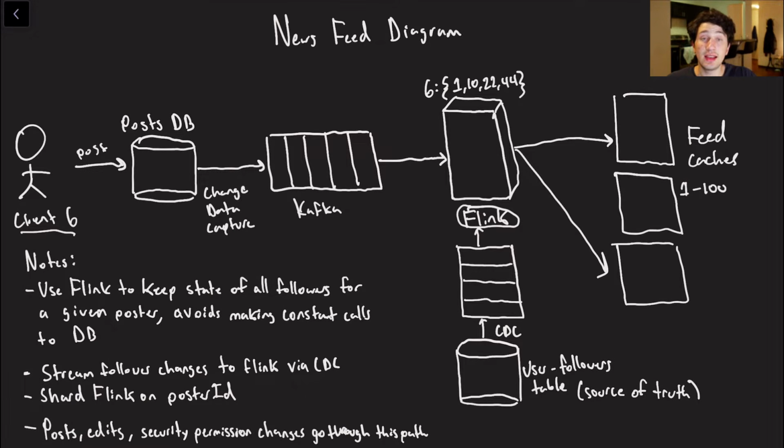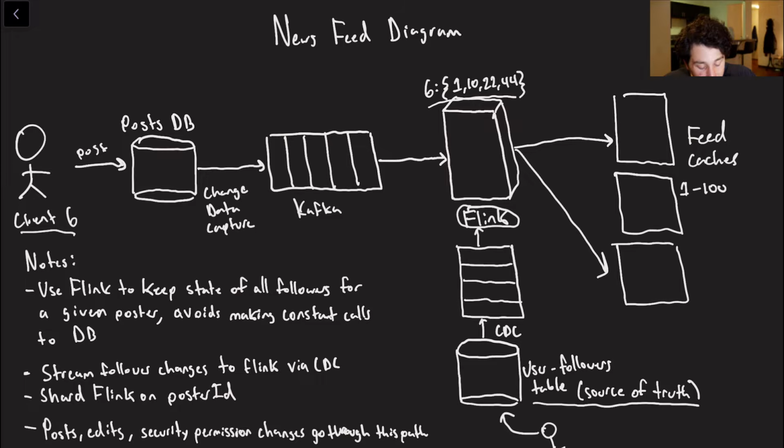Flink. So in this case, as opposed to just ingesting one stream of data, this Flink consumer is going to be getting data from two sources. The first is going to be the user followers table, which if you recall from before is going to be that source of truth, which means that whenever a following is done, it goes right into this table. And so what's going to now happen is that this Flink consumer can cache who follows user 6.